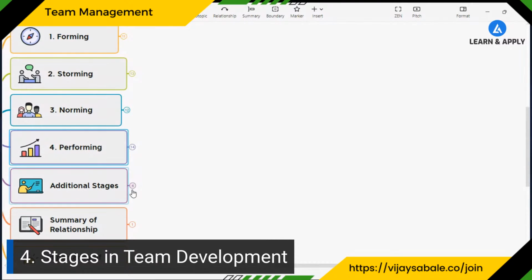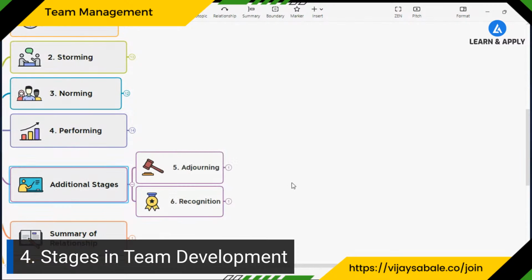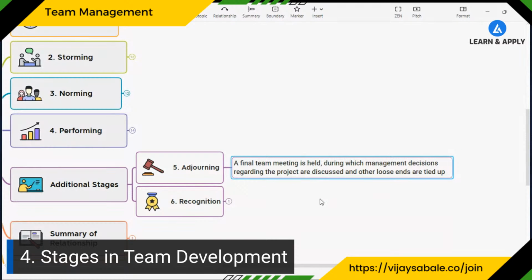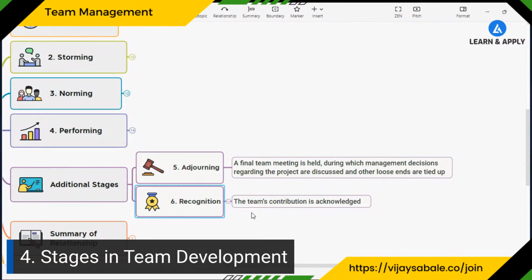There are 2 additional stages. These are called adjourning and recognition. As the name indicates, both of these stages are very clear. Adjourning talks about how we are going to end the team, during which management decisions regarding the project are discussed and other loose ends are tied up, right? So this is the final meeting. And the last stage is recognition, where the individual performances as well as team performance are recognized. So this is the last stage, which is called recognition.